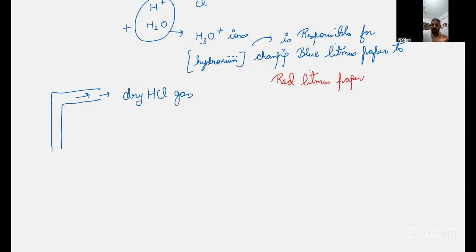No acidity will be there because no H plus ions are released. I'll take each question, no problem. Just give me a second. If there is no release of H plus ions, that acid is like null. Just for the namesake it's an acid, but it's not showing any acidity because it is dry. No H plus ions are there. Did you understand my concept? Yes. Now I'll take the questions.